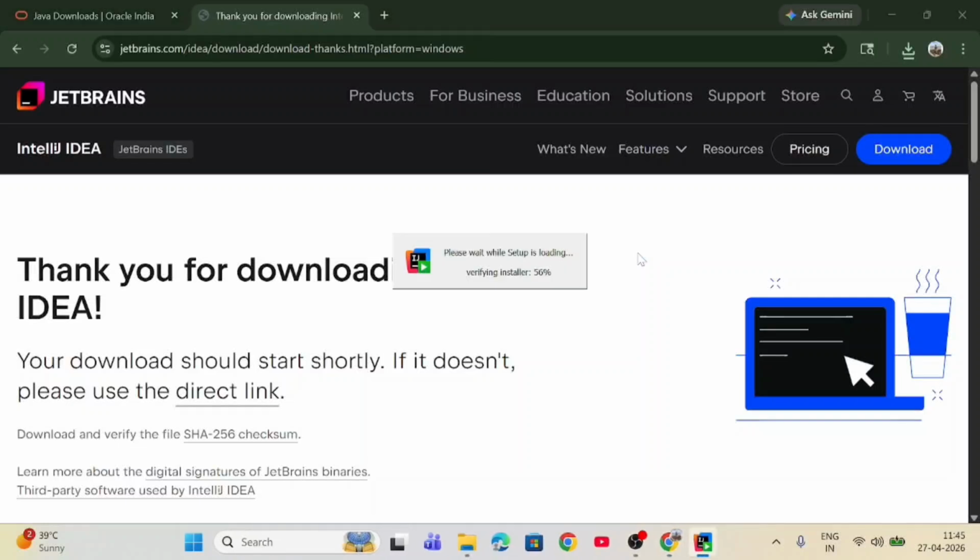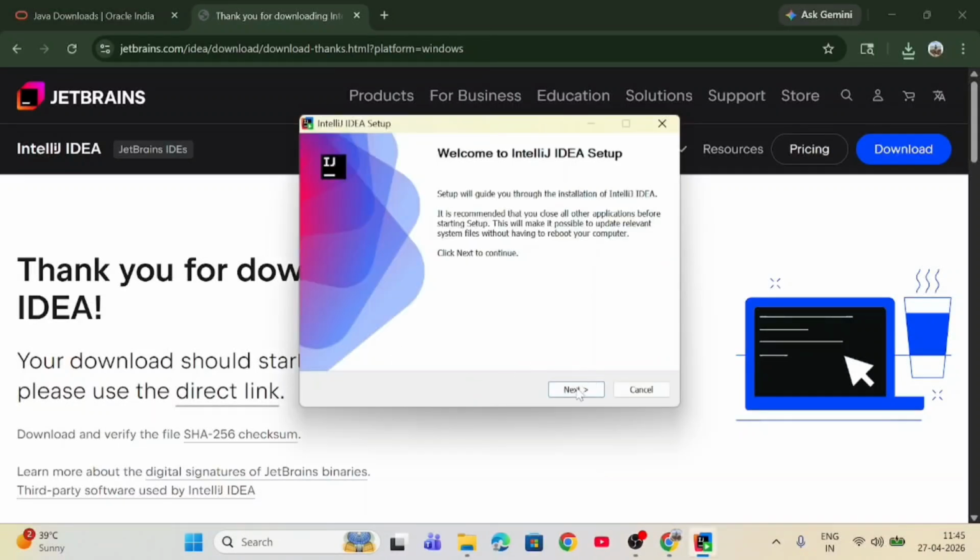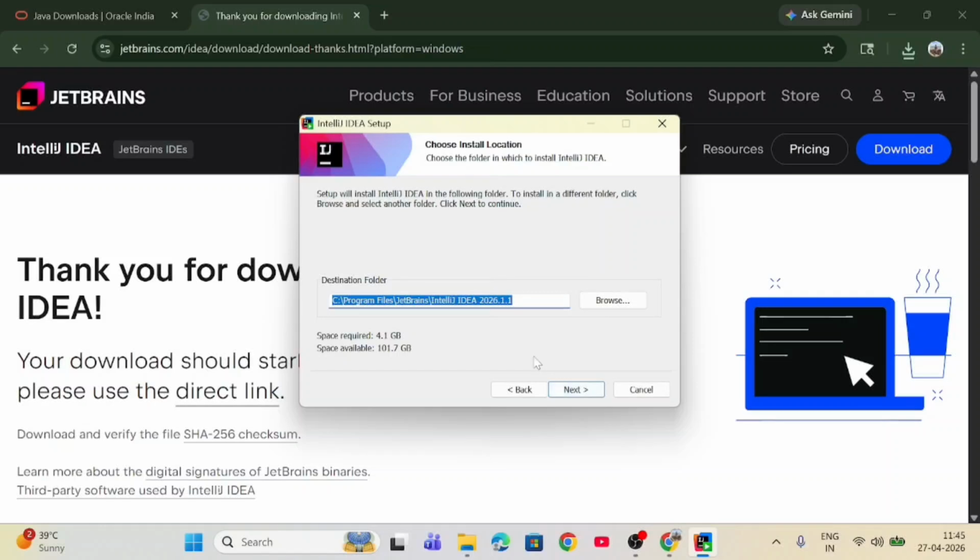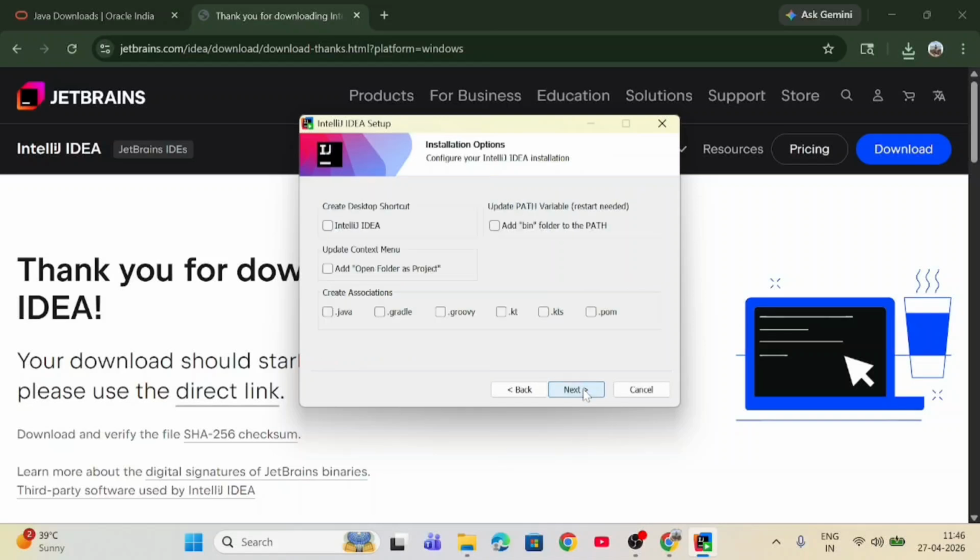Now wait for some time. Click on next. See, this is asking for the path again. I will keep it as default. Now click on next. Here, create desktop shortcut, add bin folder to path, and add open folder as a project.